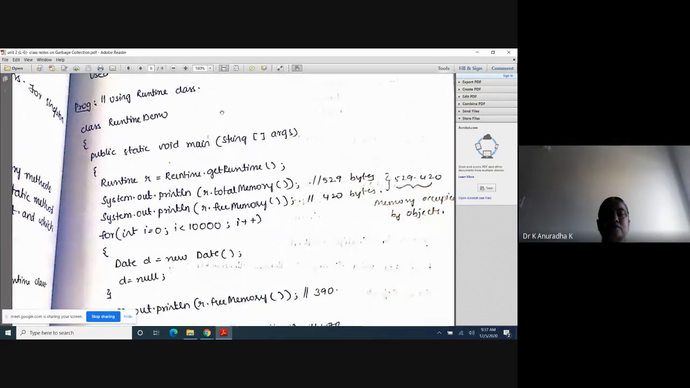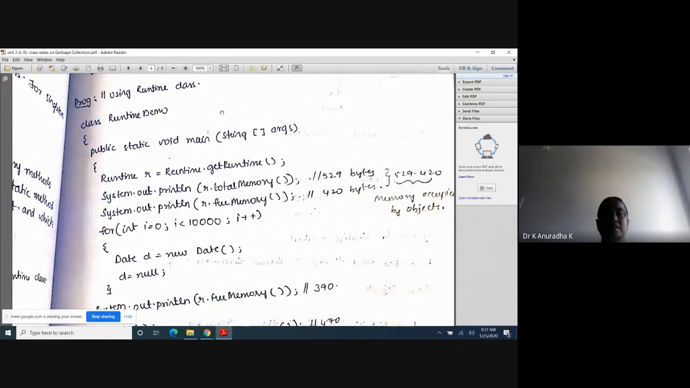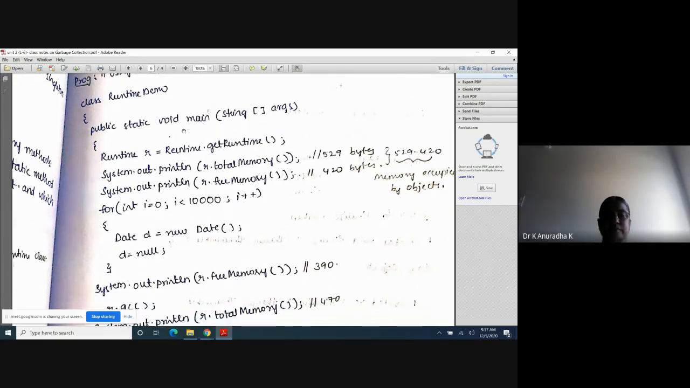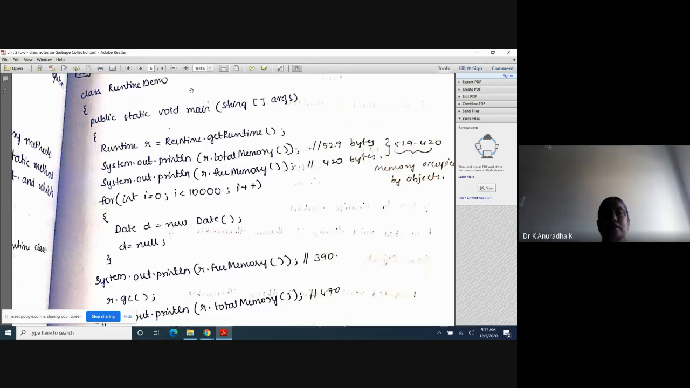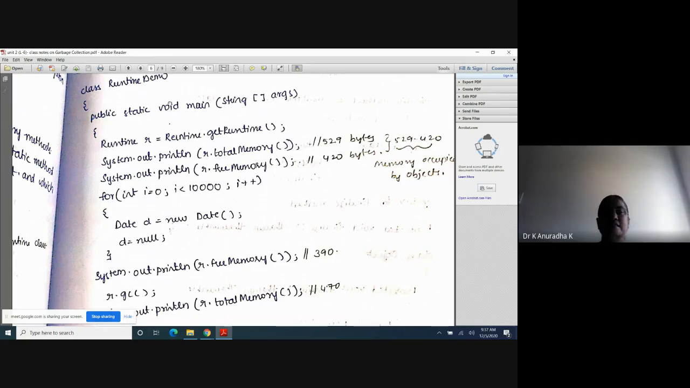Next, what are the 4 methods of the Runtime class? getRuntime is one method, gc is another, totalMemory is the 3rd method, and freeMemory is the 4th method. With these 4 methods of the Runtime class, I will explain one program. This program is also used for requesting the JVM to run the garbage collector. The programmer is sending a request to the JVM to run the garbage collector, because the programmer cannot invoke the garbage collector directly. Through the JVM only, the programmer has to invoke the garbage collector. So this is the program for making a request to the JVM to run the garbage collector using the Runtime class.